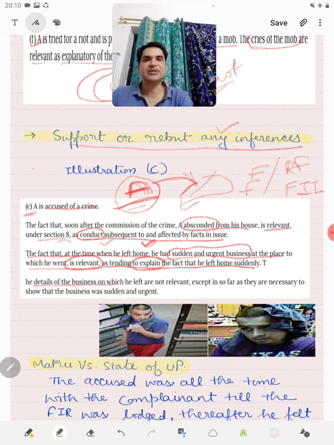However, the details of the business on which he left are not relevant, except insofar as they are necessary to show that the business was sudden and urgent. So the details of the business are not necessary in this case. The only thing necessary is to show that it was sudden and urgent in nature, and that is why he had to go.